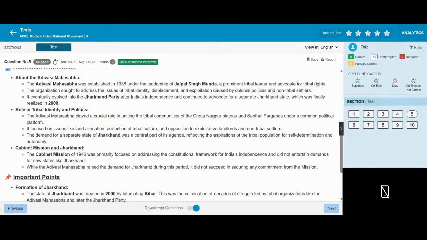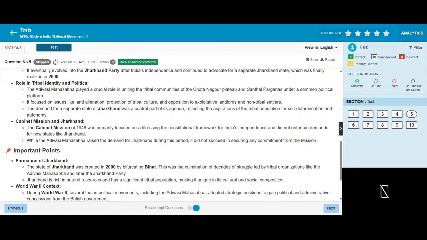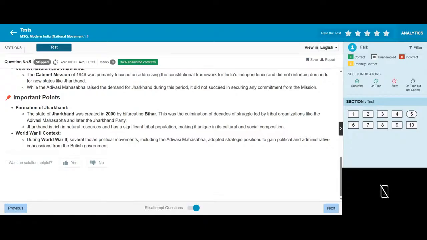The Cabinet Mission and Jharkhand: the Cabinet Mission was initially focused primarily on addressing the question of India's independence, and demands for a state like Jharkhand were secondary. While the Adivasi Mahasabha raised the demand for Jharkhand, there was also a significant anti-communist movement. The state of Jharkhand was created in 2000 by India.